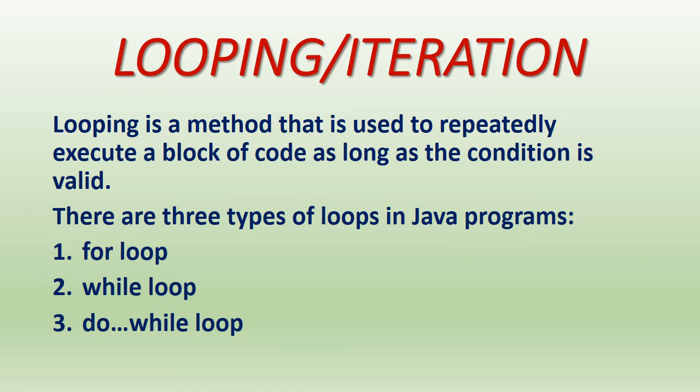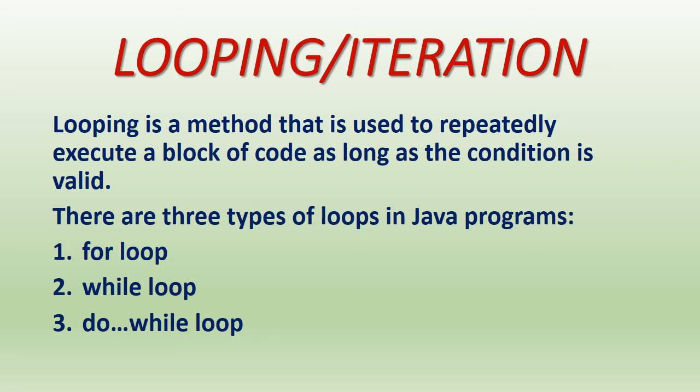Looping is a method that is used to repeatedly execute a block of code. It means in looping the same statement or statements, a particular block of code, will be repeated as long as the condition is valid. Means for a particular condition, if the condition is true, till that time that particular block of statements will be repeated.